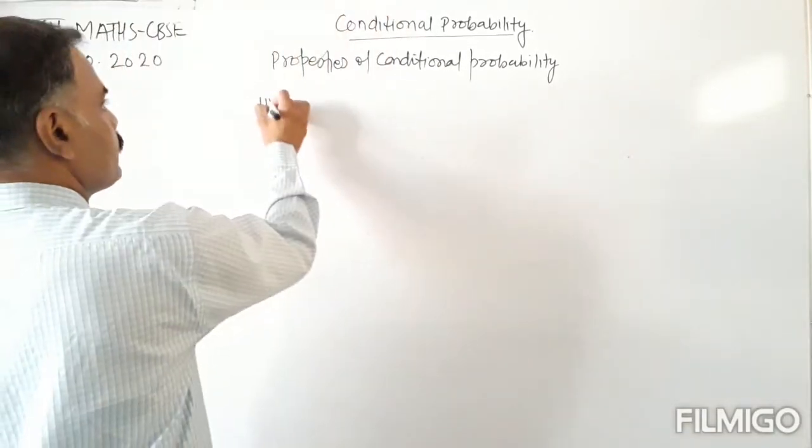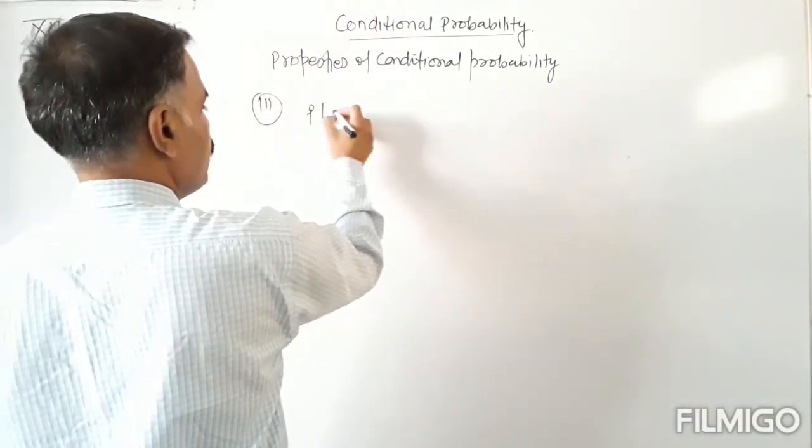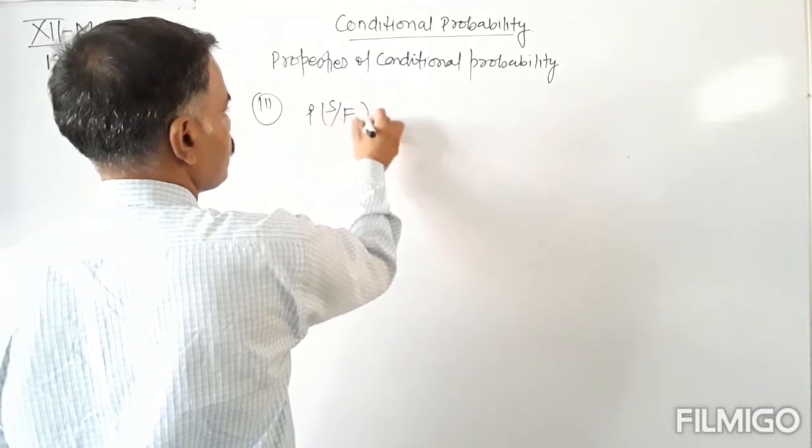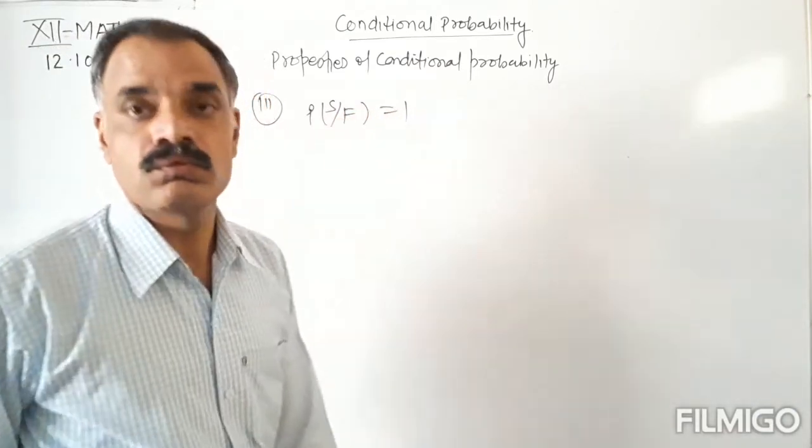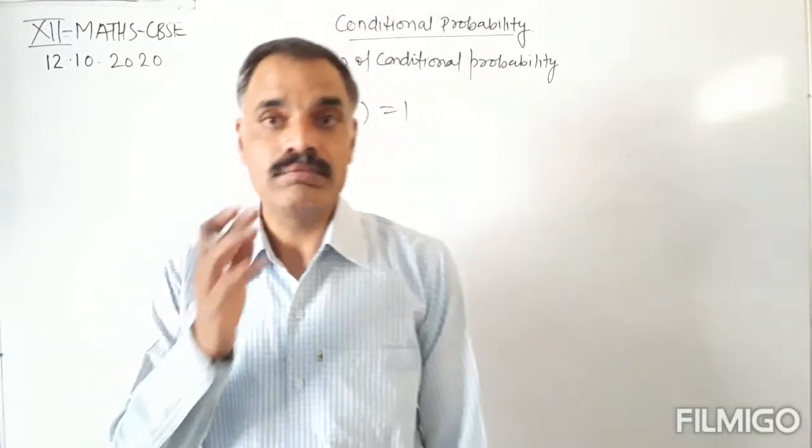Now the next property. We have already proved that P(S|F) equals 1.